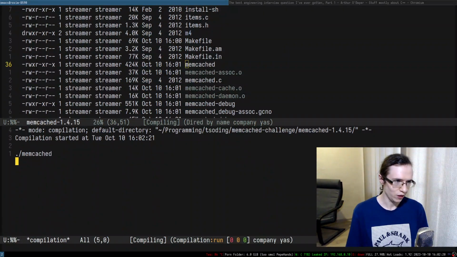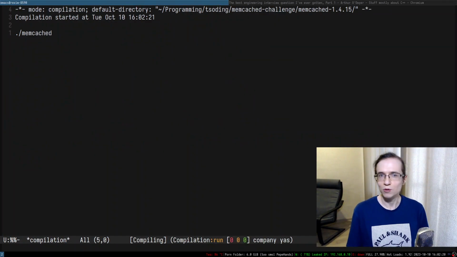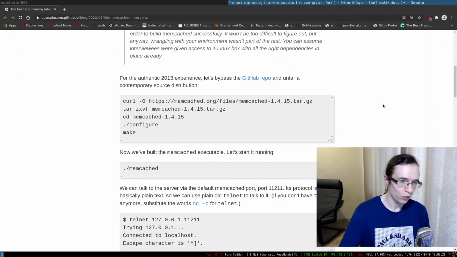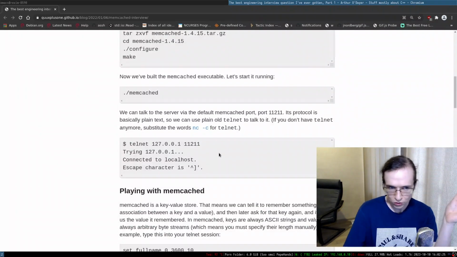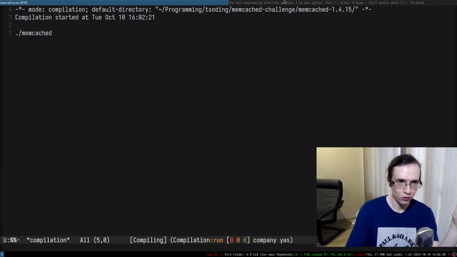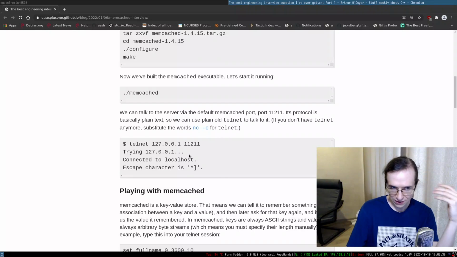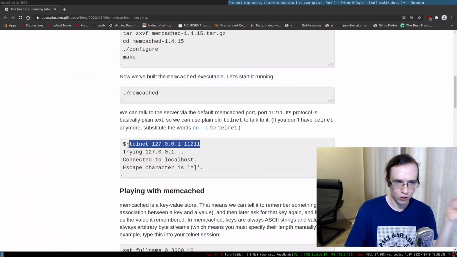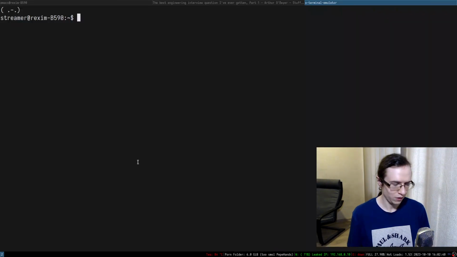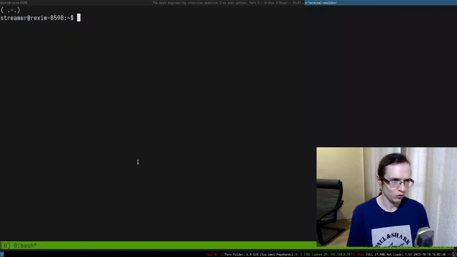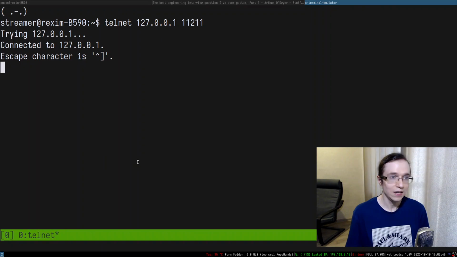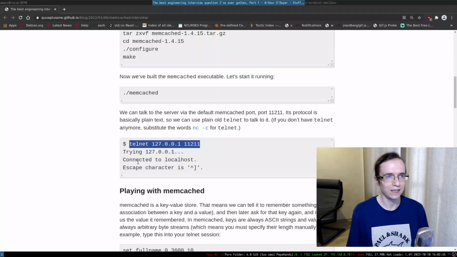memcached, right? So I'm going to just run it. And is it even doing anything? I'm not even quite sure. So what you can do, you can actually connect to this memcached server via telnet. It's just listening to TCP connections. Right, it's that simple. Let's actually open a separate terminal, right? So I'm going to just do something like this and go to telnet. And there you go. So you basically connected to this entire thing.